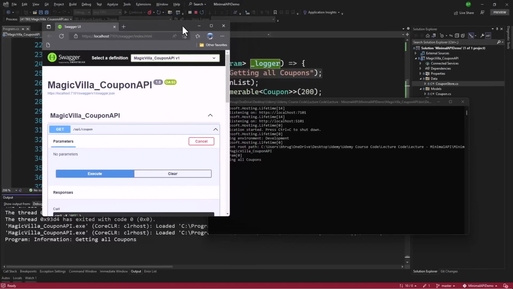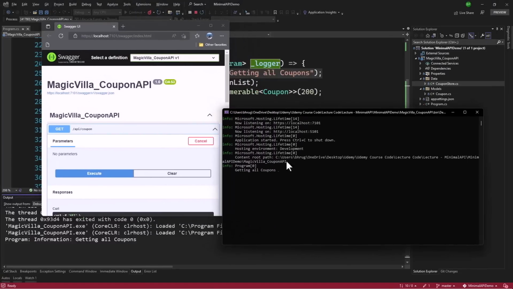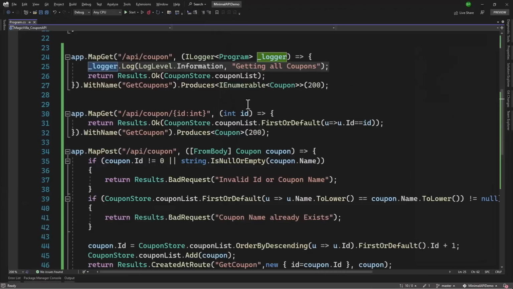You can see in the logs here in both the places, in the console window if that is open, if not, we have the output window here. We have the log, which is getting all coupons. So that way you can see how dependency injection is already built in with minimal APIs.